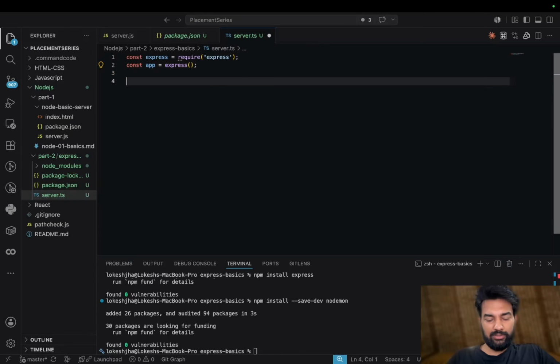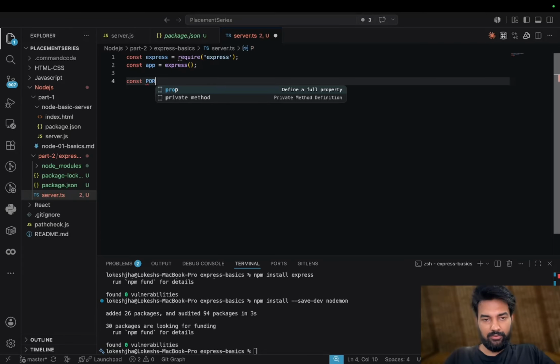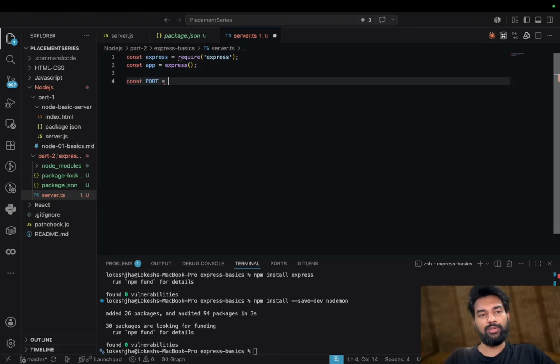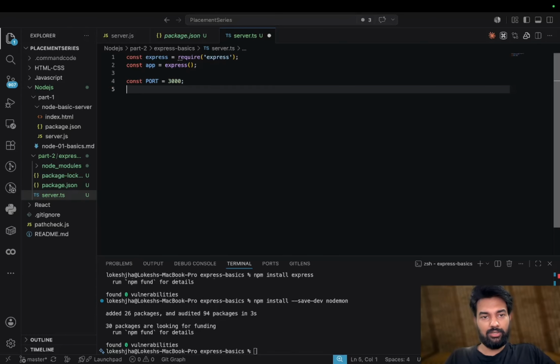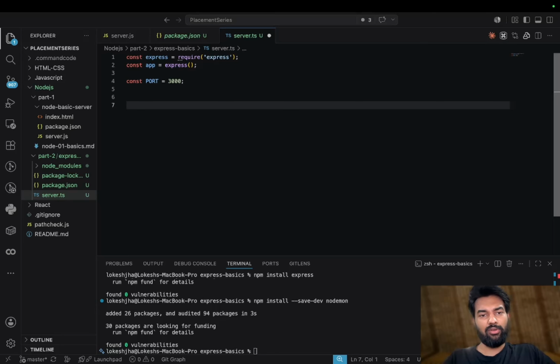So I will show you first. Let's take a port, which, as we have seen, will be used to expose your APIs. So here we have taken 3000. It could be 4000, 3001, or anything you want to use. Commonly 3000 and 4000 are used.